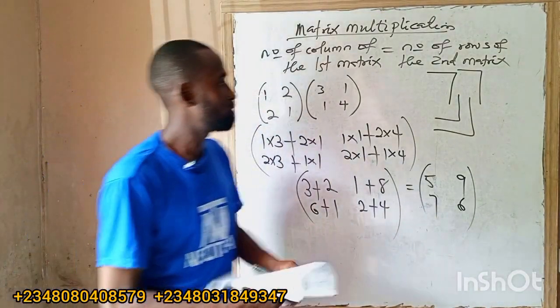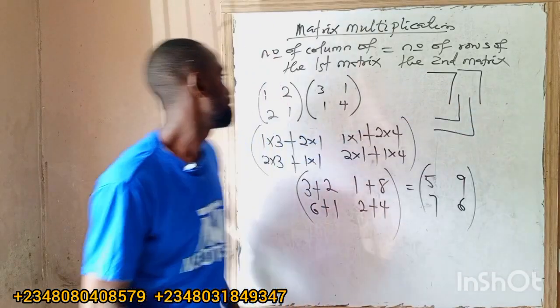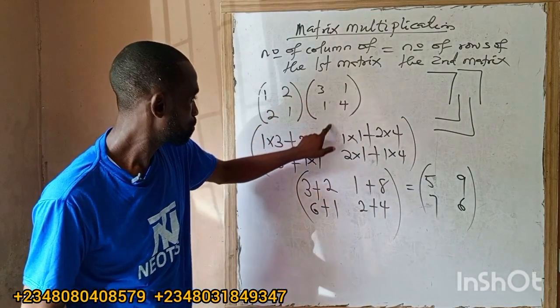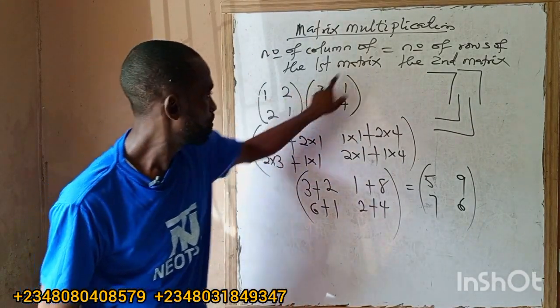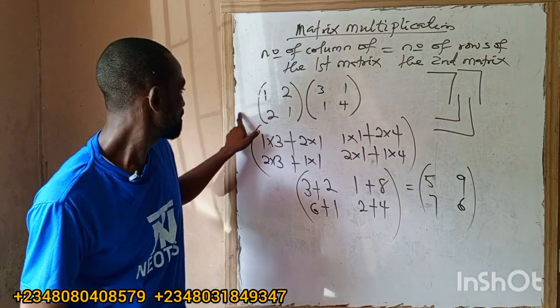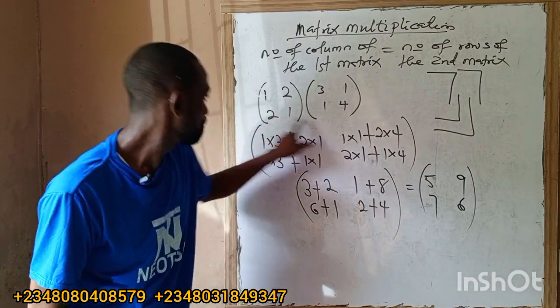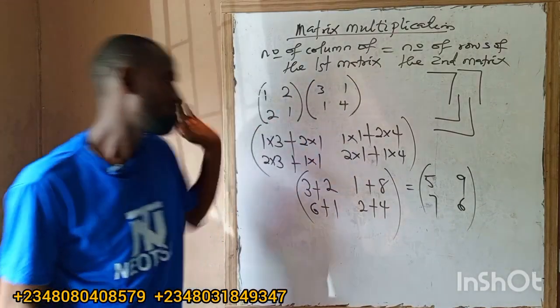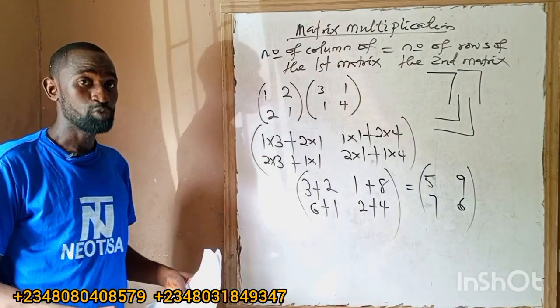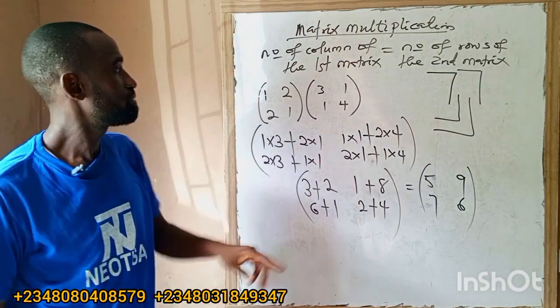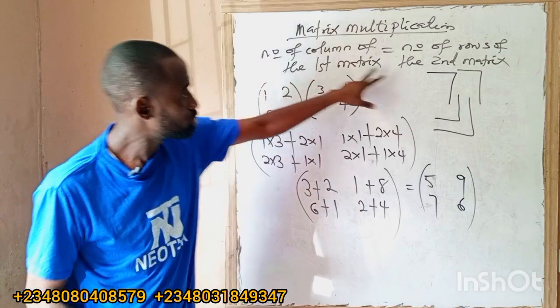So form something like what now? 7, something like this. So first row by the first column, first row by second column, second row by the first column, second row by second column. That's how to multiply. After we've confirmed that it is very possible to multiply.